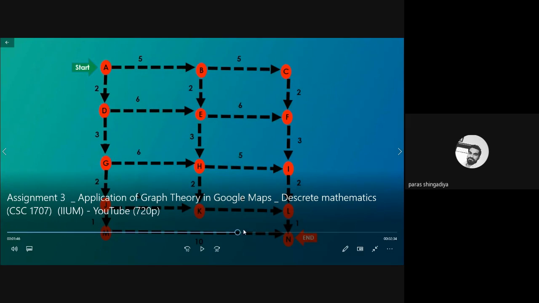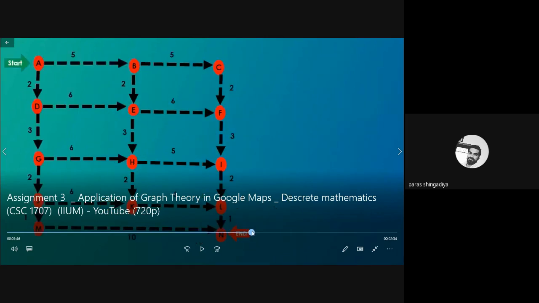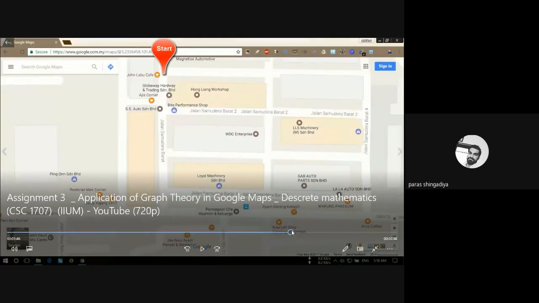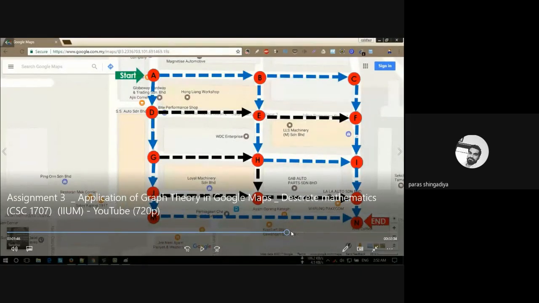And then Google will find the route. What are the possibilities there? One possibility is A, B, C, D, F, H, J, N. That is one of the possibilities. Second possibility A, D, E, H, K, L, J. That is the second one. Then the third one, via M, you can reach N. So here you'll get this idea in this Google Map, and then these three routes.